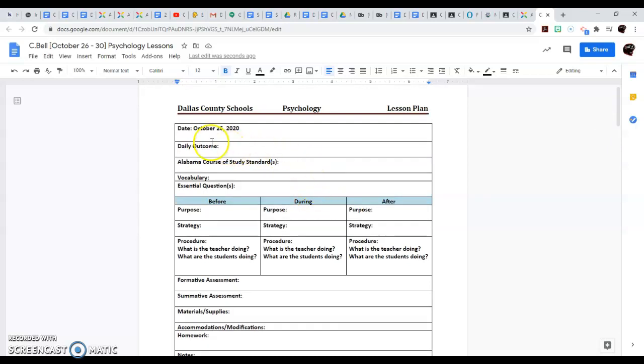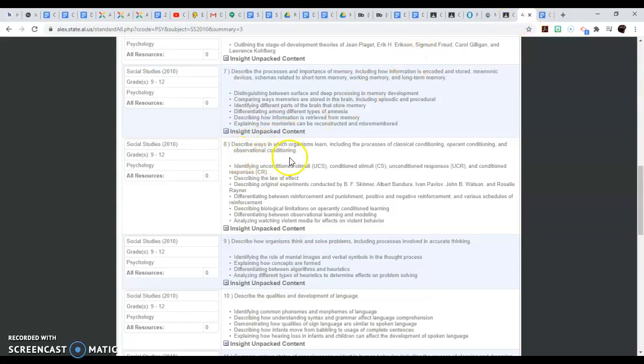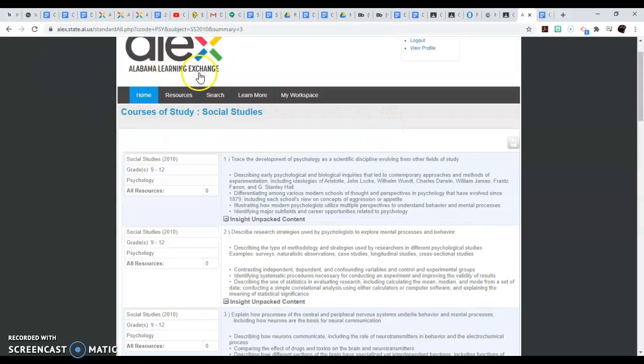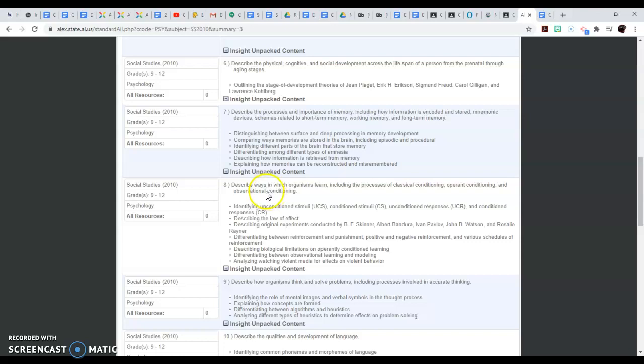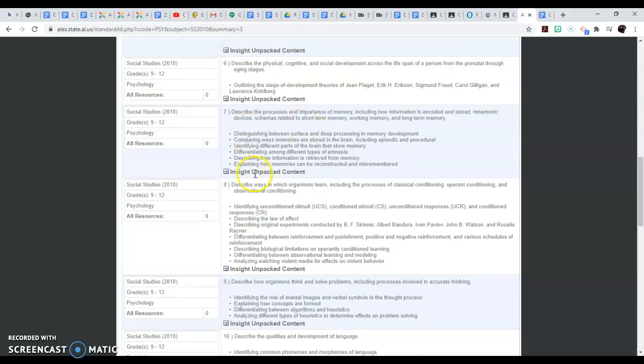All right. So as you see, I would rather that Alabama Course of Study is here instead of daily outcome, but we're going to leave it as they left it for us. I like things to be differentiated, but we can leave it that color. So for the Alabama Course of Study, seeing that this will be week 8, when you go to the Alabama Learning Exchange tool, you will see this. And I'm going to pick week 8 because it's equivalent. Because I have 18, I'm just going to teach one standard a week.